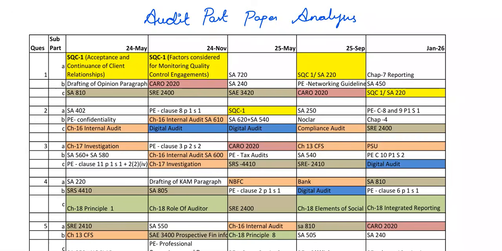As most of you are asking for the past paper analysis of audit, here we are. Okay, so let's start. The first question, 1A.